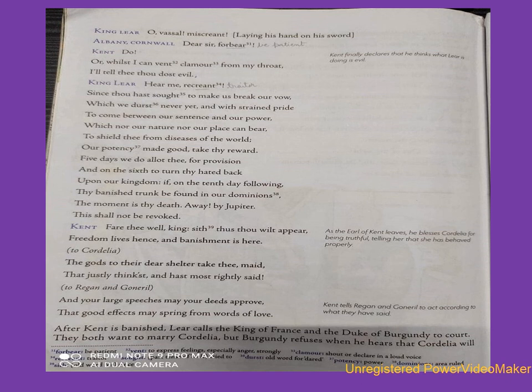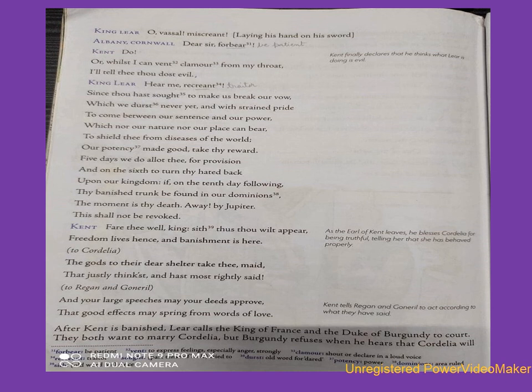This is your punishment. I am giving you five days to gather what you need to survive. Then on the sixth day you will leave this kingdom that hates you. So this kingdom and the people of this kingdom don't love you because you are going against the decision of your king.